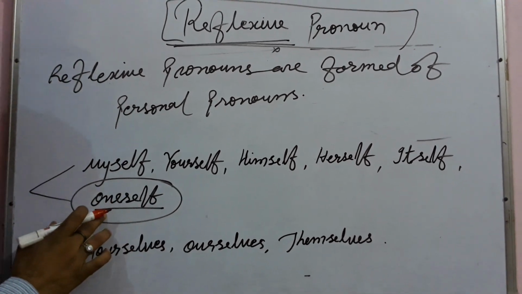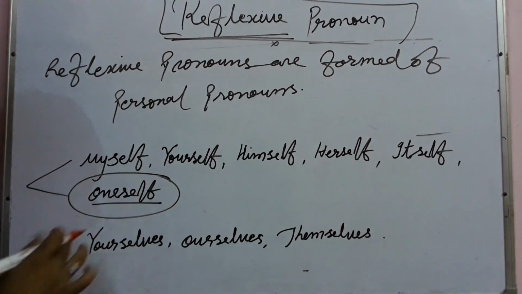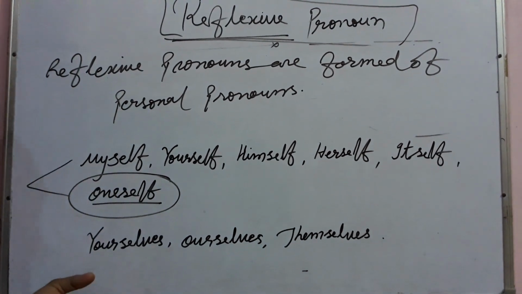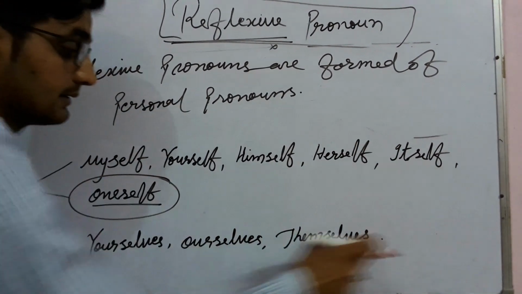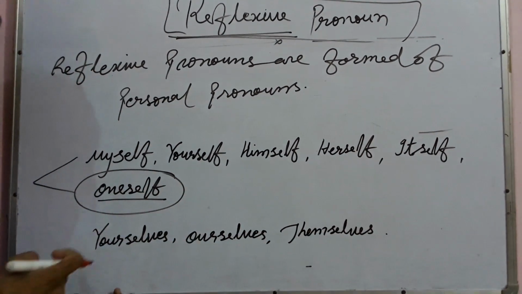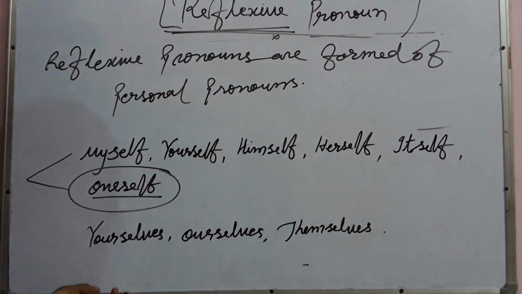One is an indefinite pronoun, and this one is formed of an indefinite pronoun. Except this one, all reflexive pronouns are formed of personal pronouns.